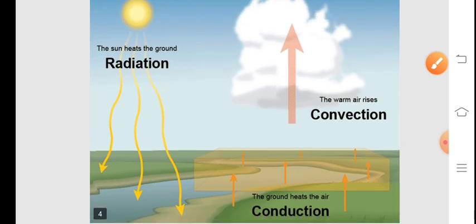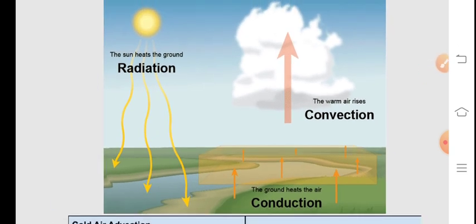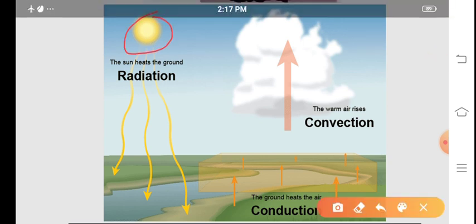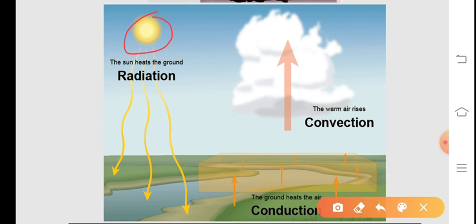Look at this picture. The earth absorbs heat from the sun. This is the sun.